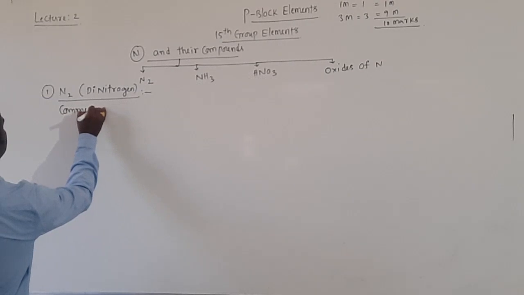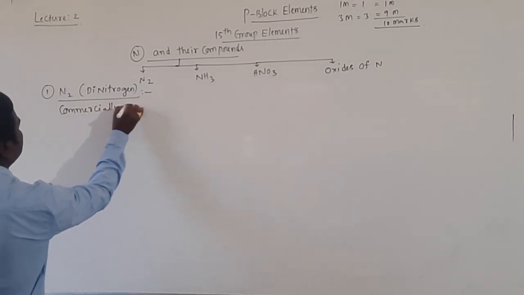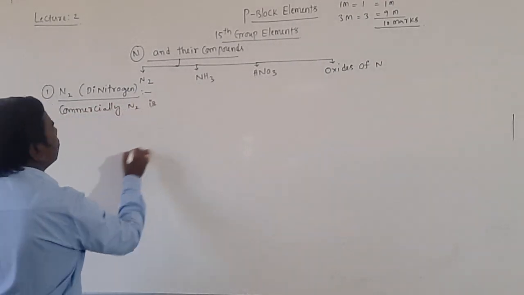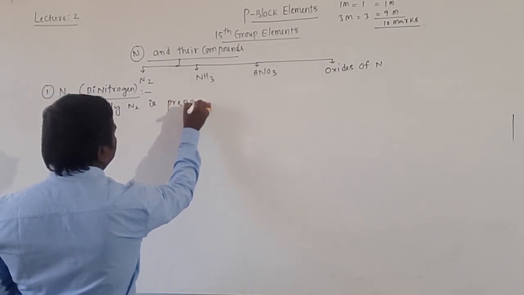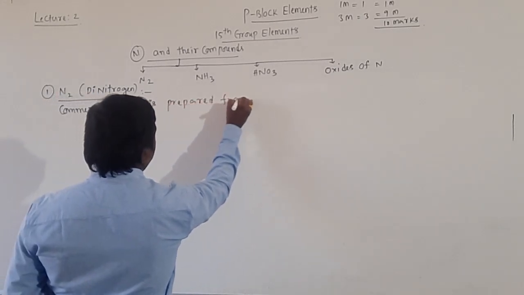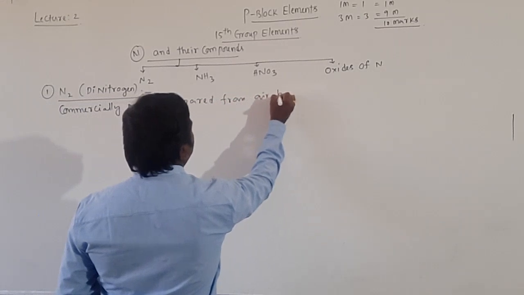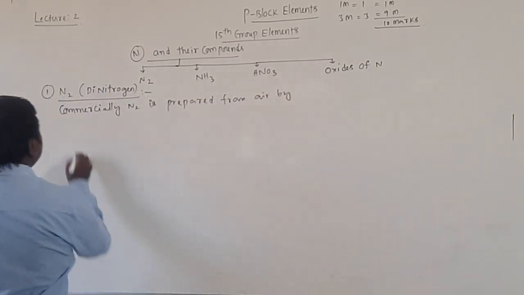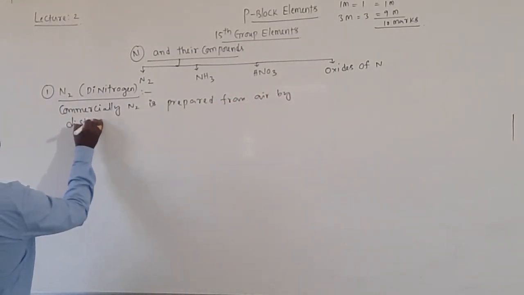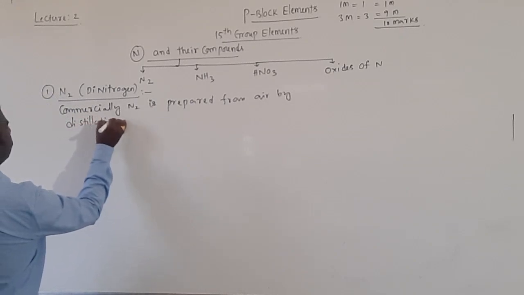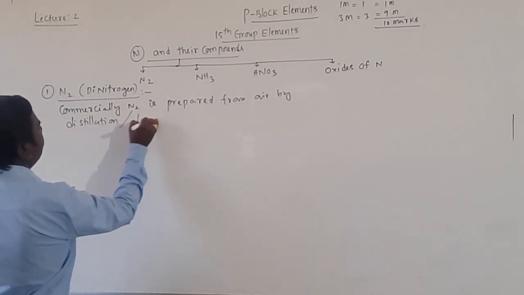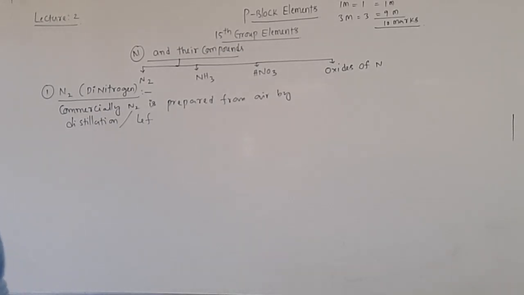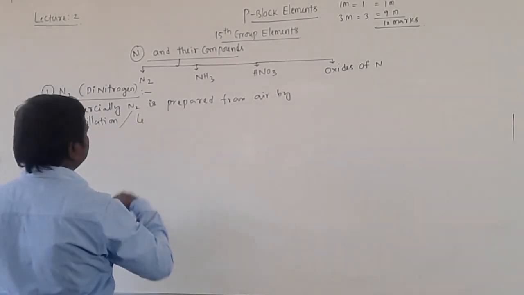Commercially, nitrogen is prepared from air by fractional distillation or by liquefaction.